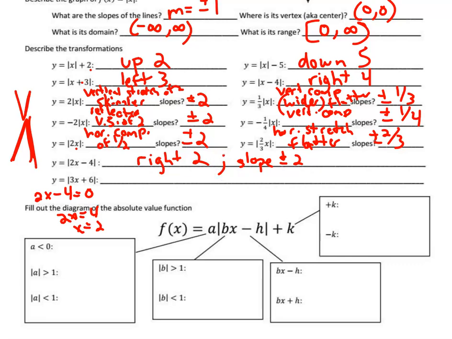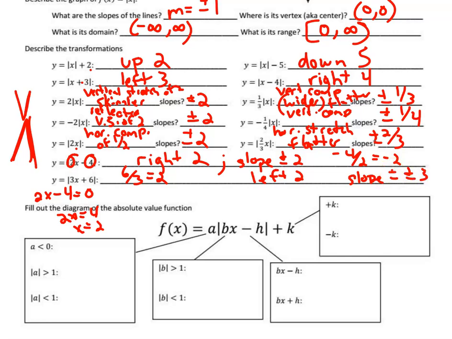So what you have to do on that one is you have to take this term divided by this term, 4 divided by 2, to figure out what the transformation is. And a negative 4 divided by 2 is a negative 2, which meant it went right 2. This one, if we take 6 divided by 3, you get a positive 2, which meant this went left 2. And then the slope was the number with the x. The slope is positive and negative 3.